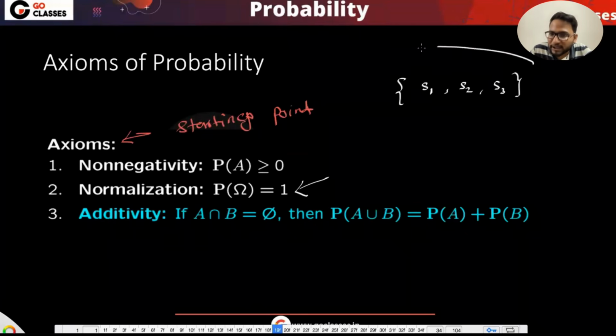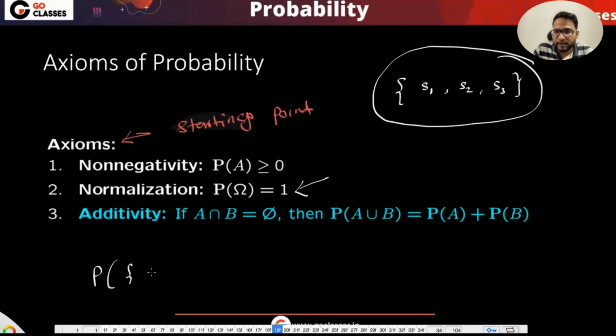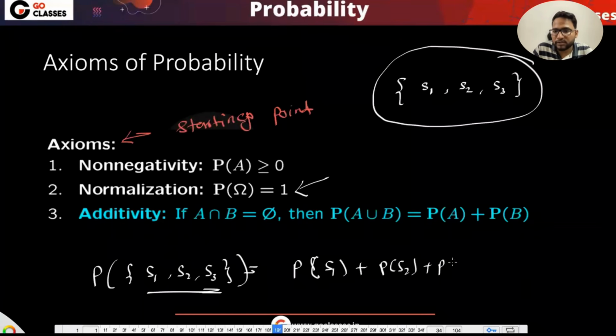If every element of this event is disjoint, then the probability of the event is the probability of S1 plus the probability of S2 plus the probability of S3. So finally this probability is 1. This is how it is defined.